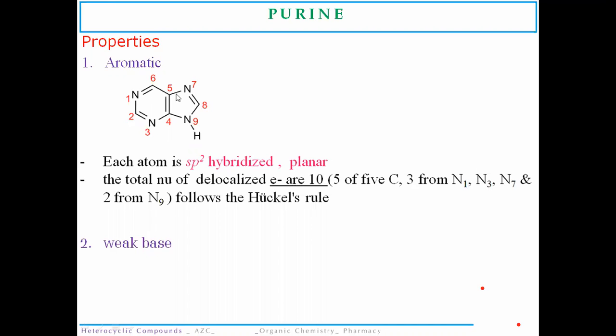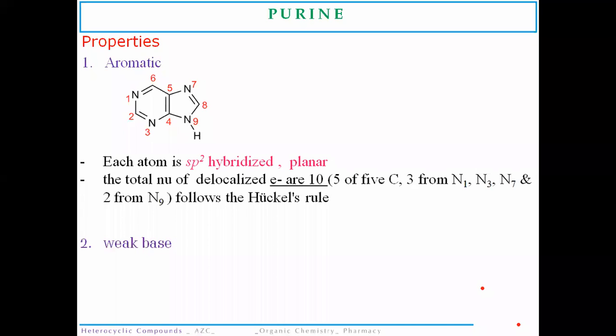These 3 sp2 hybridized nitrogen atoms give their electrons to impart aromatic behavior, and 2 electrons come from the nitrogen atom at the 9th position. All these electrons impart the aromatic character to the purine heterocyclic ring. That's why it obeys the Huckel rule, so purine is aromatic in nature.